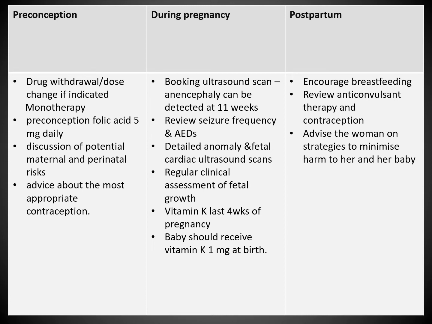contraception. During pregnancy, we should do the first trimester scan to detect some abnormalities like anencephaly, which is incompatible with life. We should review the frequency of seizures, if any happened in the first trimester. We should do the detailed anomaly scan and fetal cardiac ultrasound scans, because the most common congenital anomaly in epilepsy is cardiac anomalies.